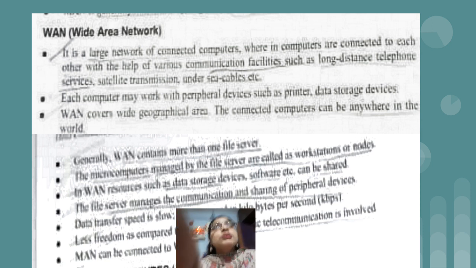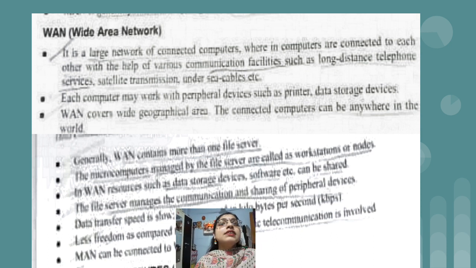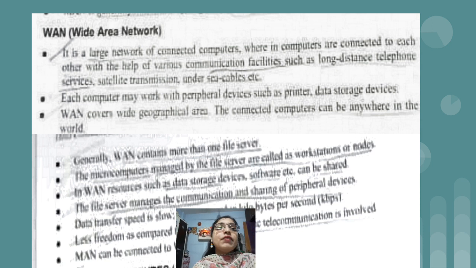Data transmission speed is highest in case of LAN, local area network, because the number of computers is very less in that case. MAN speed is in between LAN and WAN, and WAN has a very low speed, that is almost in kbps. Okay, so in today's lecture we are going to see this much topic only.